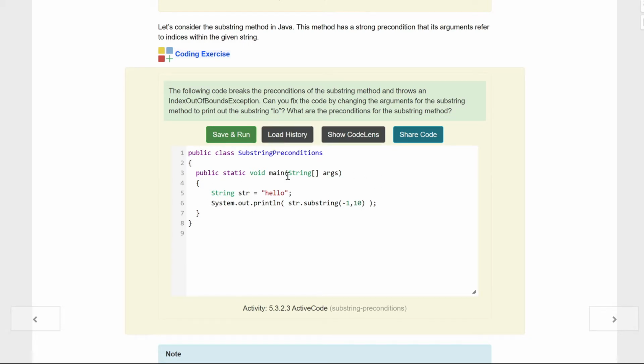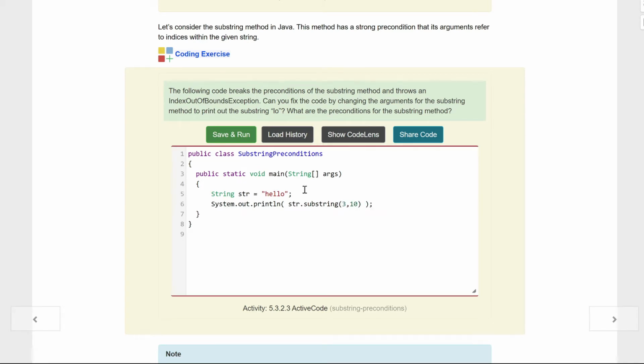If we want to print off the LO, well, it's 0, 1, 2, and then we're going to go to 3, and 0, 1, 2, 3, 4, kids. We're going past the letter, kids, so we're going to go to 5 because 0, 1, 2, 3, 4, and we want to go to the end. We could also do our string hello.length, but we can also code it in like this. Let's see if I'm right.